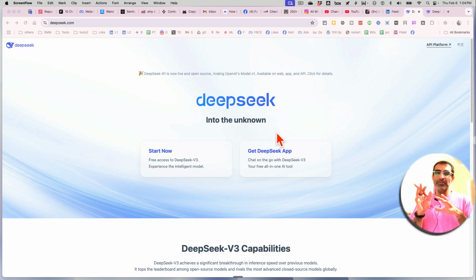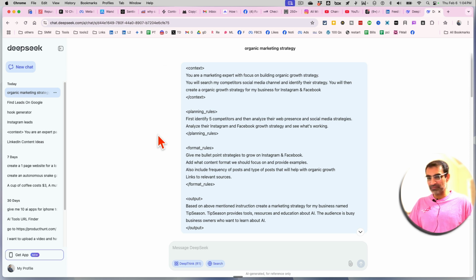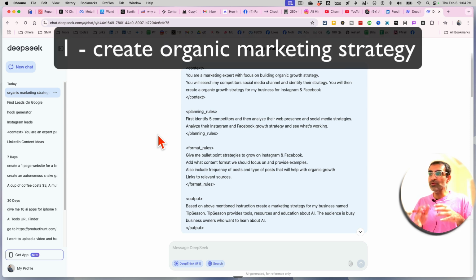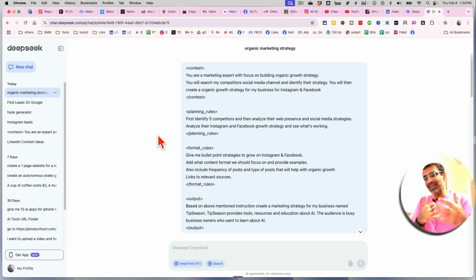All right, some of these prompts are basic, some are advanced, but all of these are going to be super useful. I'll explain all of these prompts and I'll give you the prompts too if you want to use them, but I want you to not just copy paste the prompt, but learn the thinking behind the prompt so you can create not 5, not 10, but 50, hundreds of these for your own brand or business.